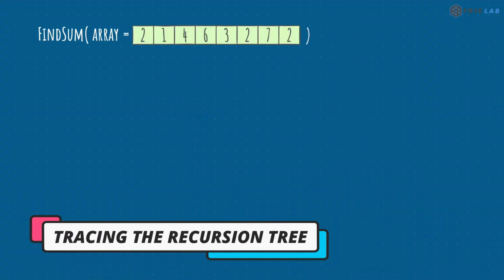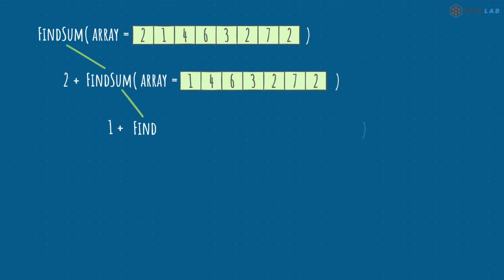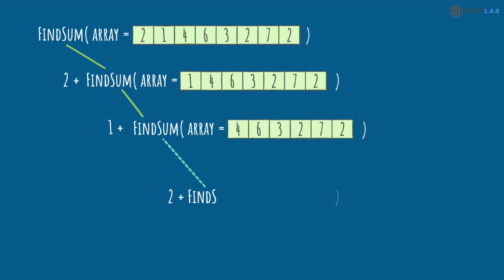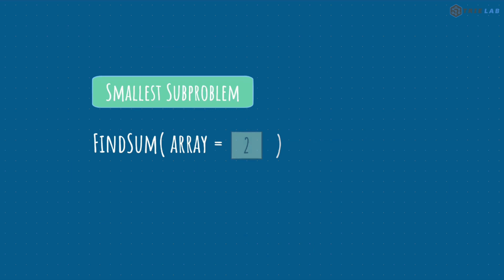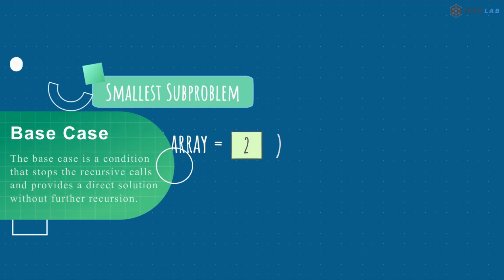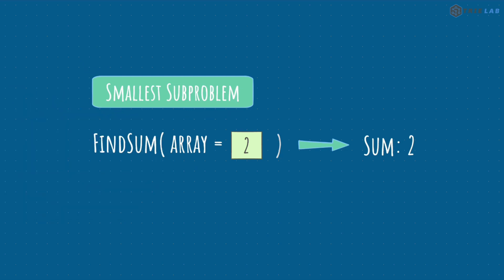So we start by passing the entire array to this method, and at every recursive step, we pass a part of the array to the same function to solve a small part of the entire problem. At the end, we will be left with just one element that is passed to the function. Now this is the smallest subproblem that is possible. This is also called the base case, and we don't need to divide this again. And we can simply return a sum of 2 in this case.